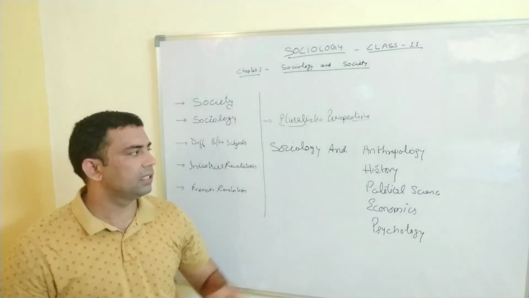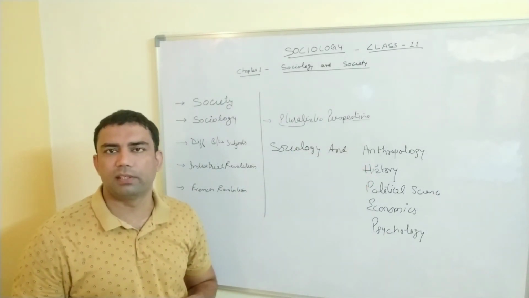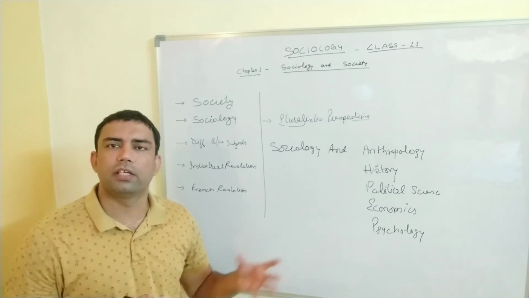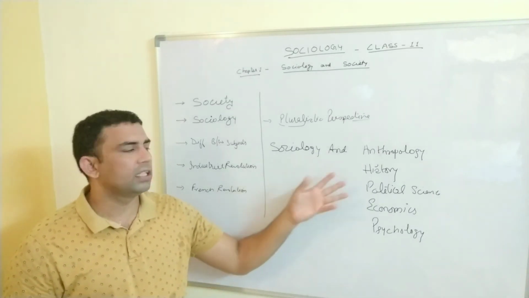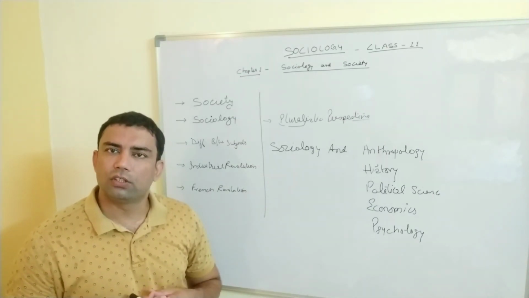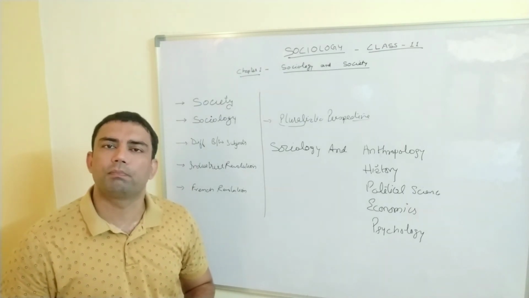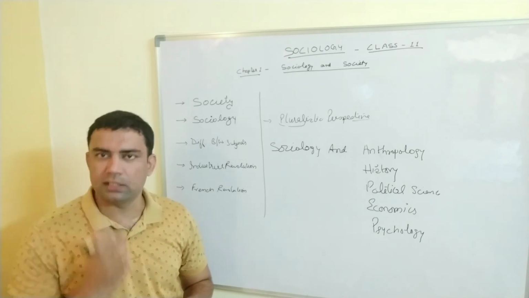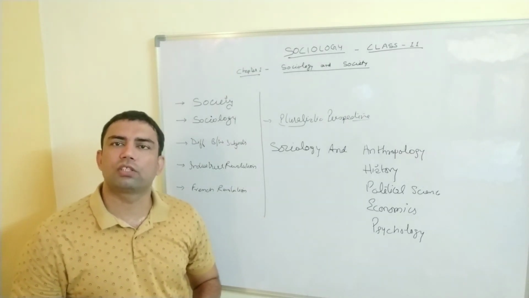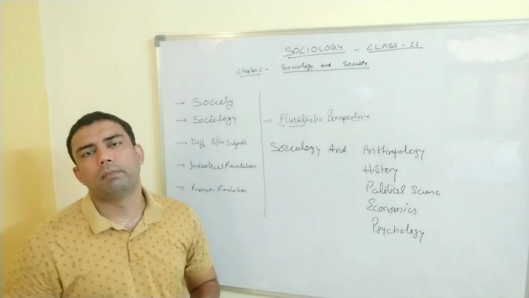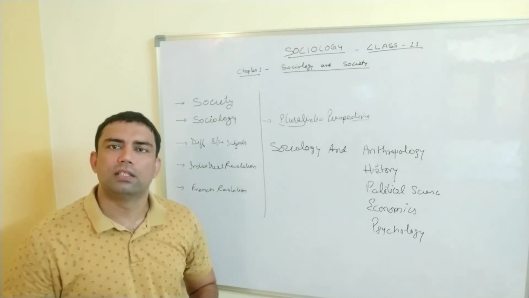Once again, I want to revise sociology and anthropology. Sociology talks about whatever is happening nowadays. Anthropology talks about human development from early man till now. Sociology and history. Sociology talks about today's time, today's problems, today's human beings. In history, we talk about the past events, the past kings and queens, past wars and all. Sociology and political science. Political science talks about the power, the politics, but sociology talks about the poor people, the needy people, and everyone who is suffering.